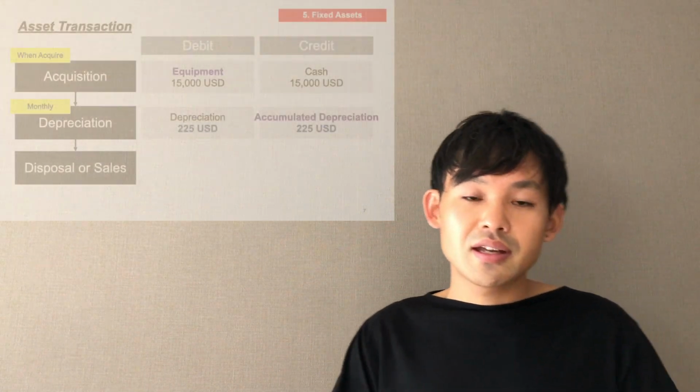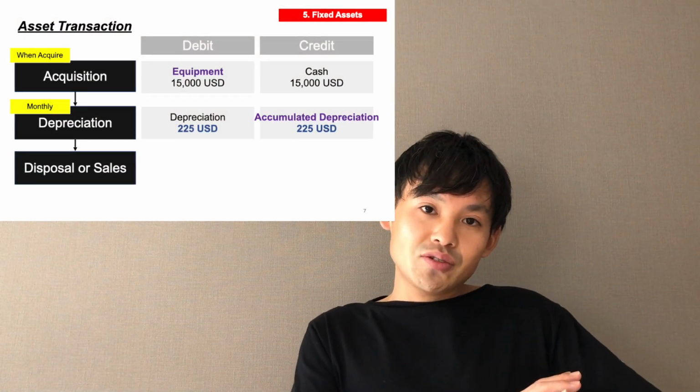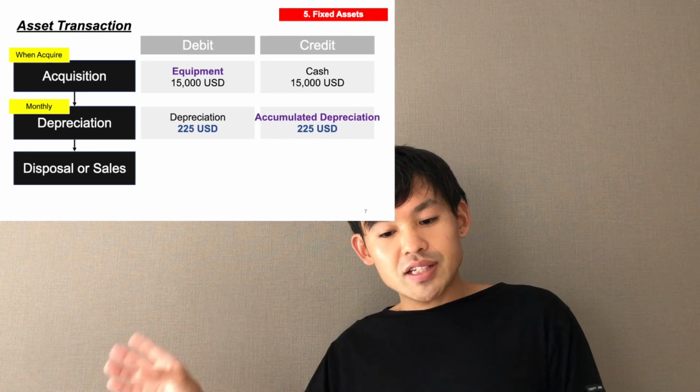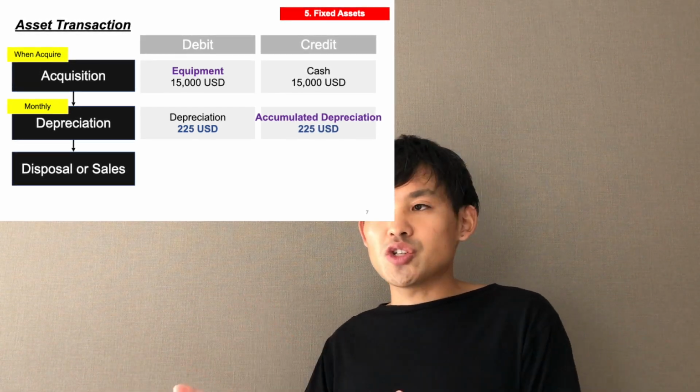So let's check the journal entries. Of course, financial accounting always starts with journal entries, and then the last step is making the financial statements. So the depreciation transaction journal entry is like this: debit depreciation expense $225, and the credit side is accumulated depreciation.